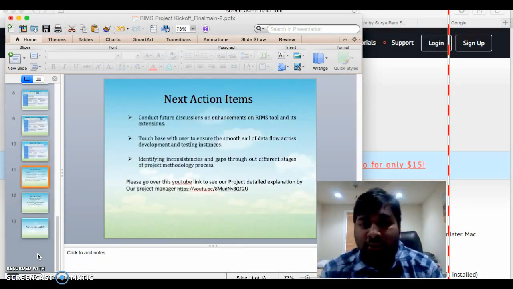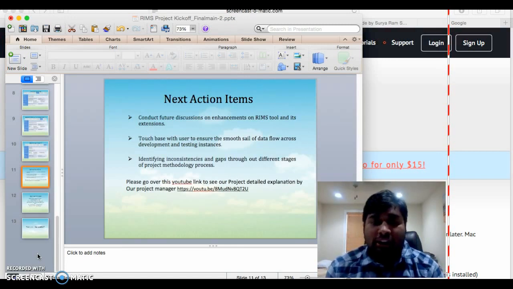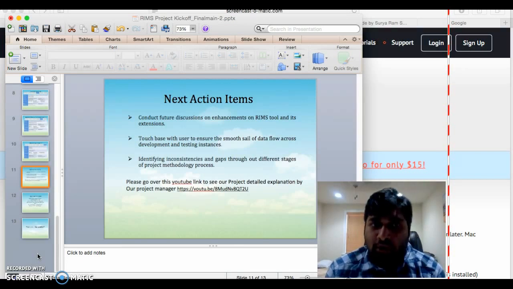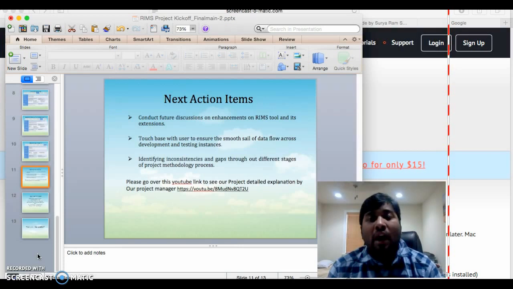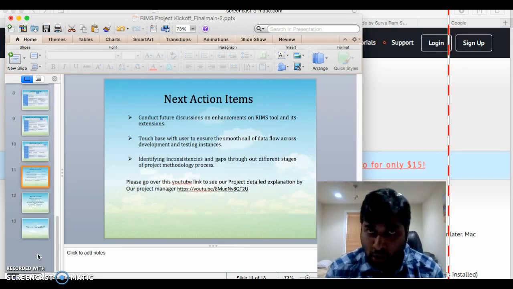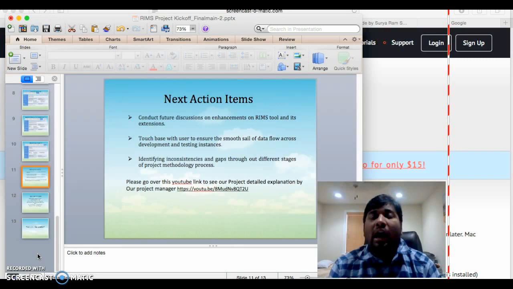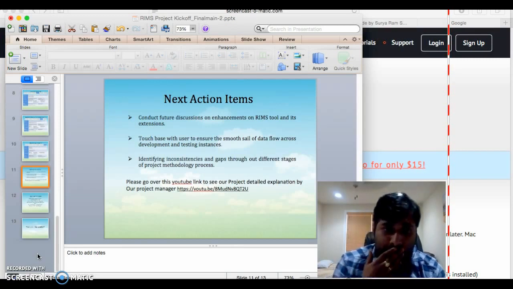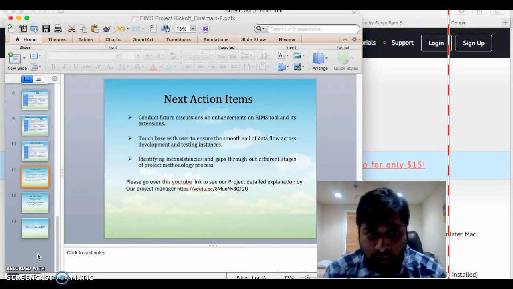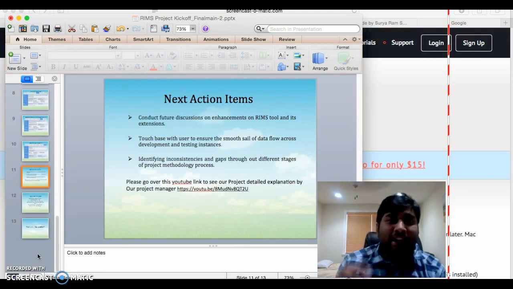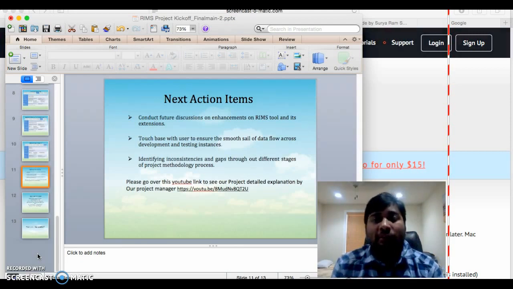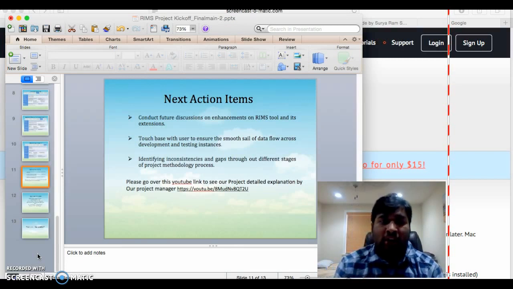The next action item is to touch base with the users to ensure smooth data flow access and explain everything about the RIMS tool project, and we are more than happy to have future discussions or enhancements as part of the knowledge transfer. We are identifying inconsistencies and gaps throughout the different stages of the project methodology process, and if there is any piece that you think we have missed in automating this framework, we are more than happy to get feedback so we can implement it on our end.